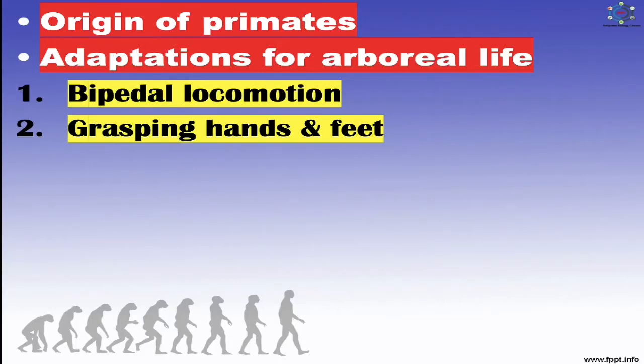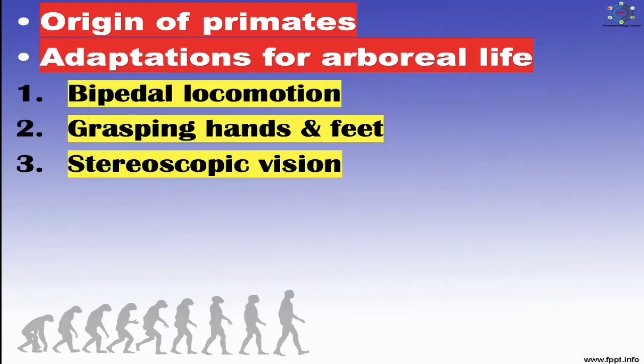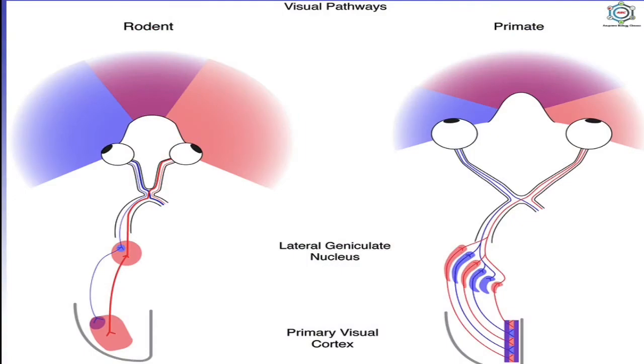Second is grasping hands and feet. The development of grasping hands and feet occurred concurrently with bipedalism to hold branches firmly for secure tree life. The evolution of the opposable thumb also helped in taking food and was of course a necessary pre-adaptation for making and using tools. Third is stereoscopic vision. The eyes shifted from the lateral to the front side of the head to lie close together with parallel optical axes.